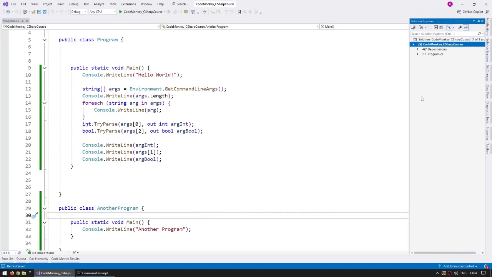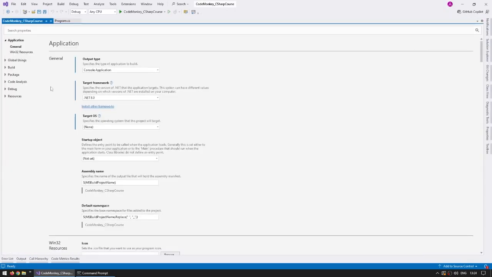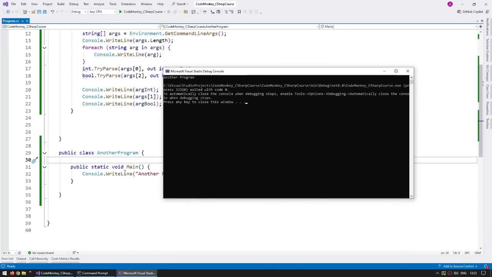Let's go on the Solution Explorer. Then let's right click on the project. Important, it's on the project, not on the solution. So right click over there on the project, and let's go down into properties. And then it's over here under general that we see the startup object. This one, like it says, defines the entry point to be called when the application loads. So it's over here that we can select, and it's basically going to show us the classes that have a main function. So let's say we want to start off from the another program. Yep, just like this. Now let's test. And yep, now it runs and ran exactly starting from that one.